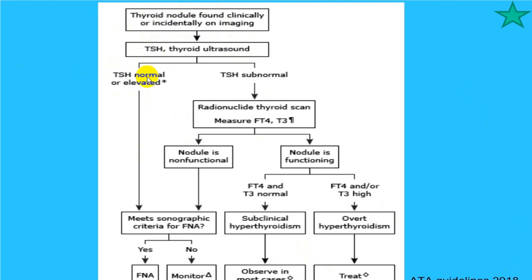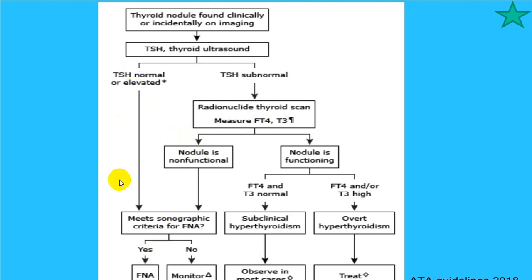If TSH is normal or elevated, use sonographic criteria, and then decide regarding an FNAC. If TSH is subnormal, meaning hyperthyroid, you can go for radioactive iodine uptake studies. If it is non-functional, go for FNAC.